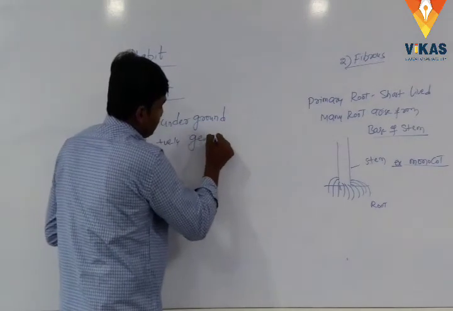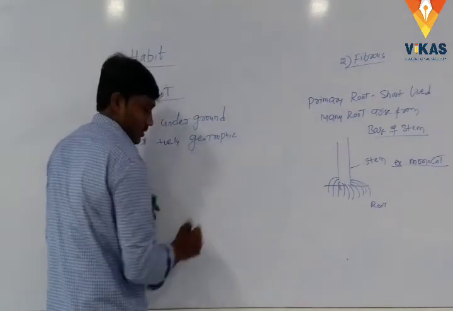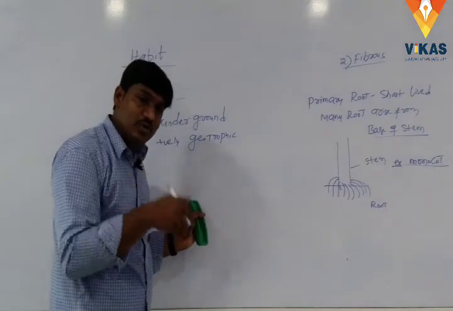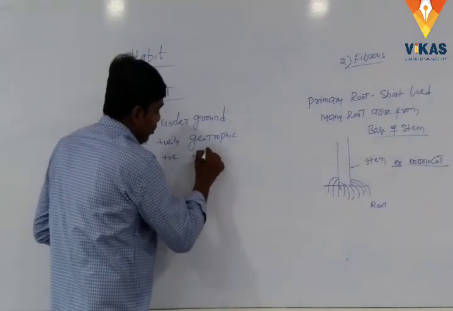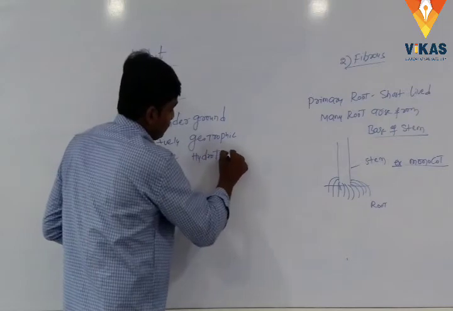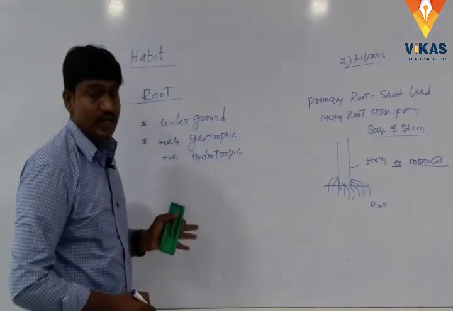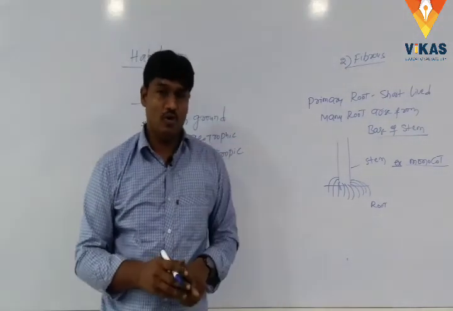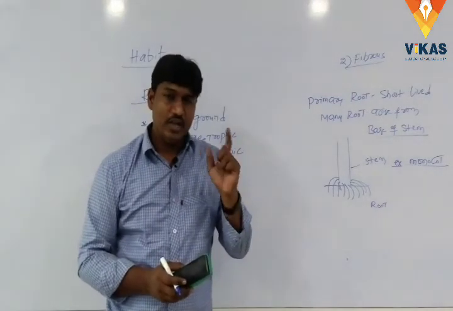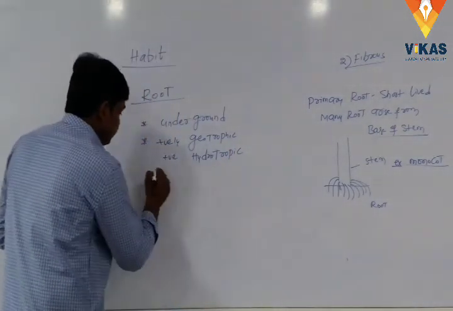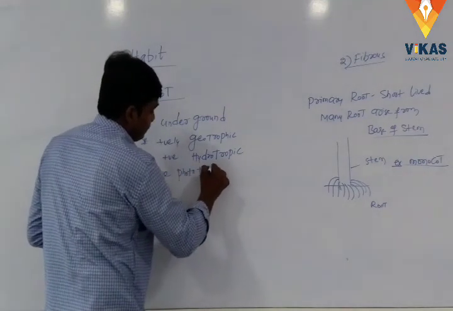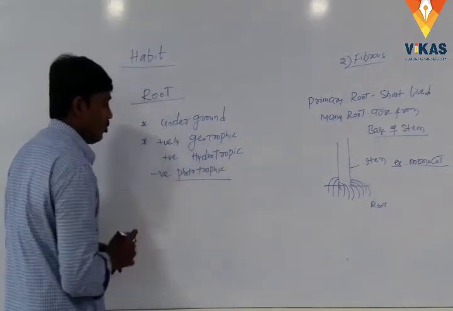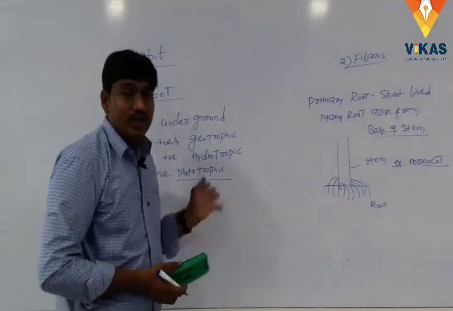In hydrophytes, it is positively hydrotropic. It is negatively phototropic. Positively hydrotropic and negatively phototropic.